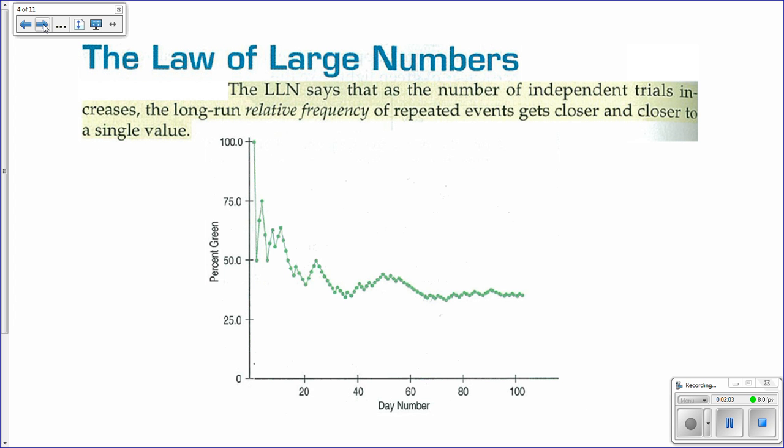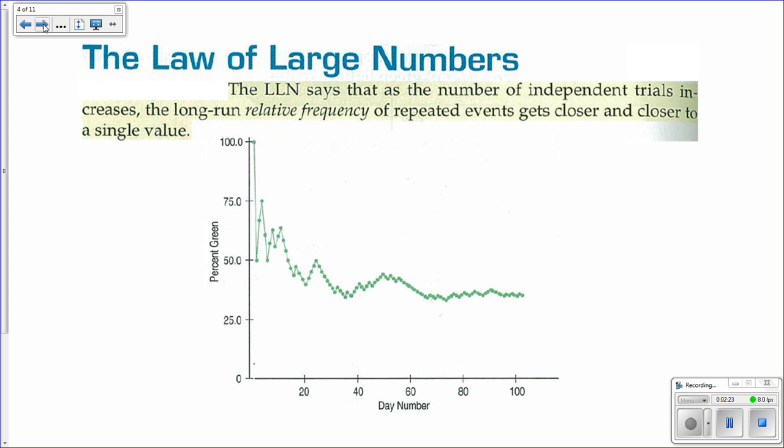Next is a really important idea that you probably have not heard about before, and that is the law of large numbers. It is the idea that in the long run, the relative frequency of an event will get closer and closer to a single value.